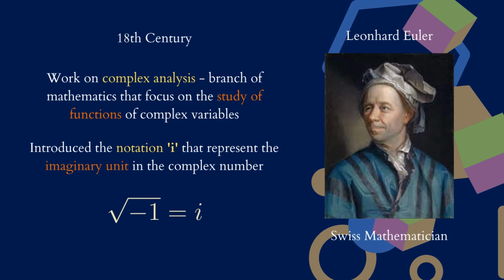And in the 18th century, Leonhard Euler, a Swiss mathematician, worked on complex analysis, which is a branch of mathematics that focuses on the study of functions of complex variables. He also introduced the notation i that represents the imaginary unit in complex numbers, which is the square root of negative 1 equals i.